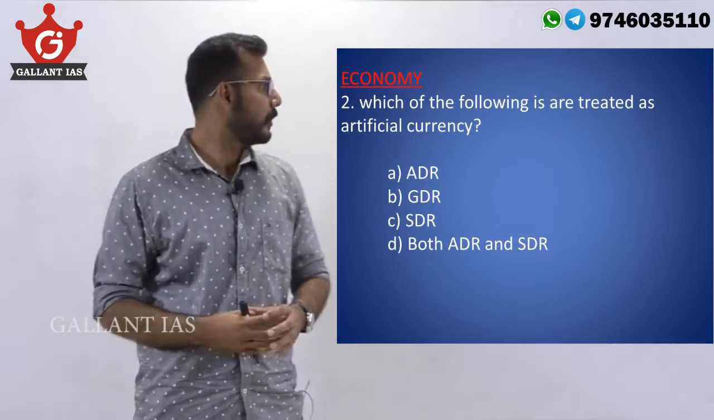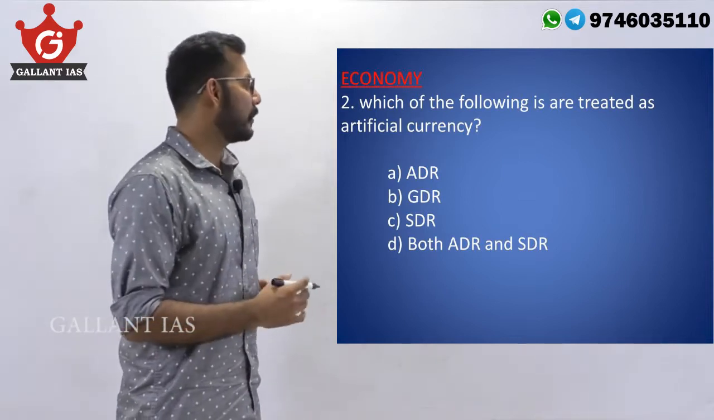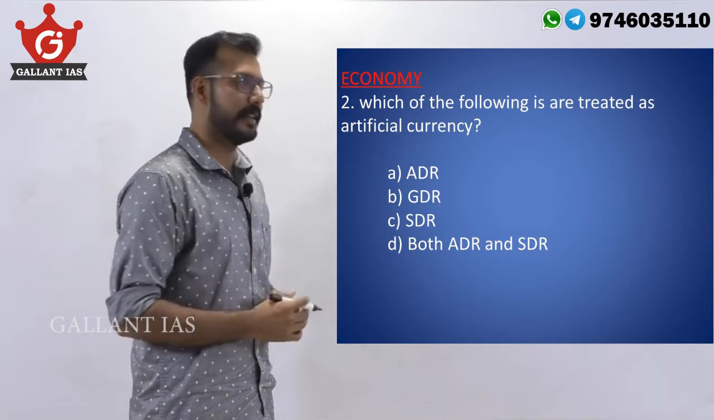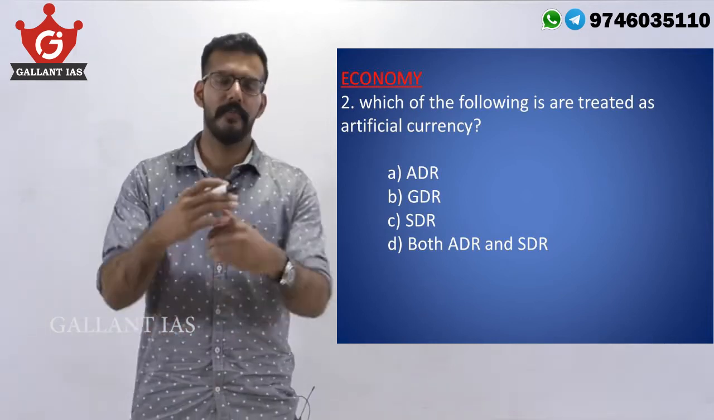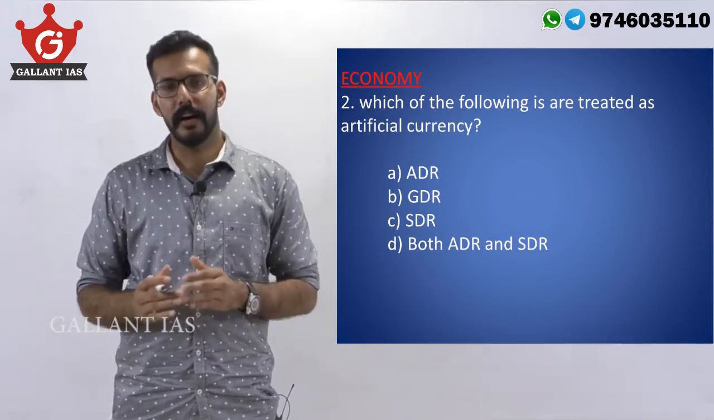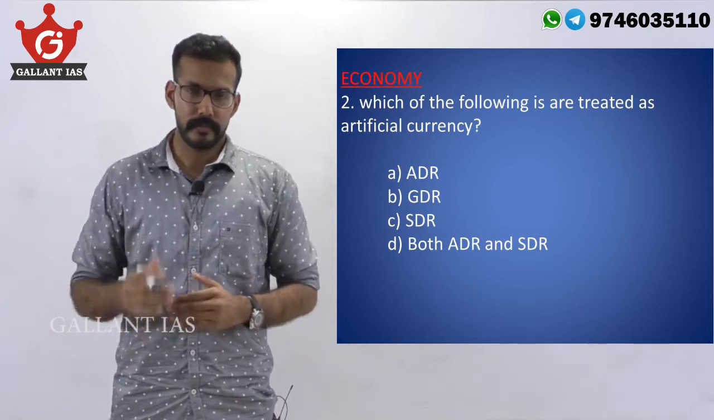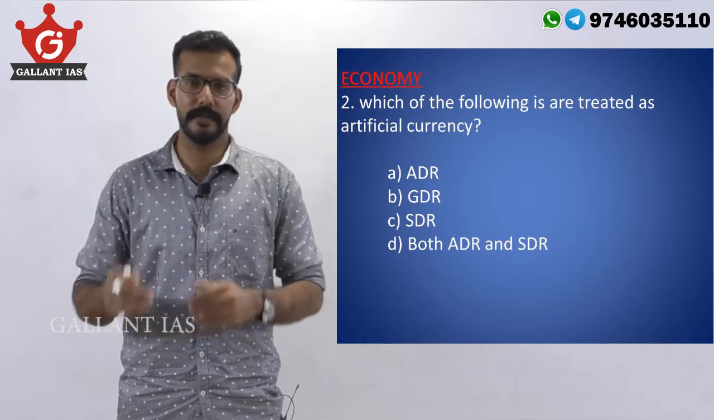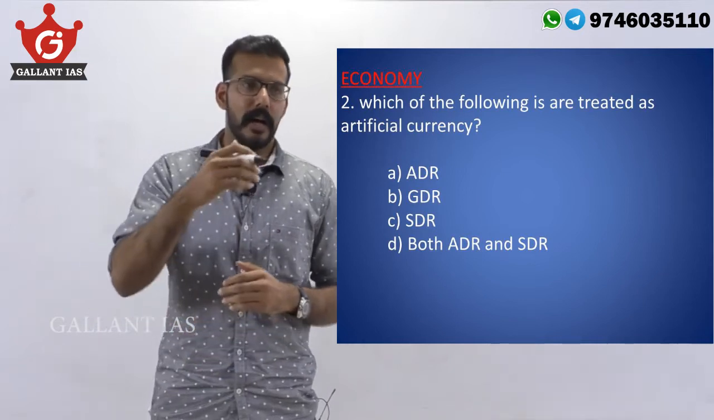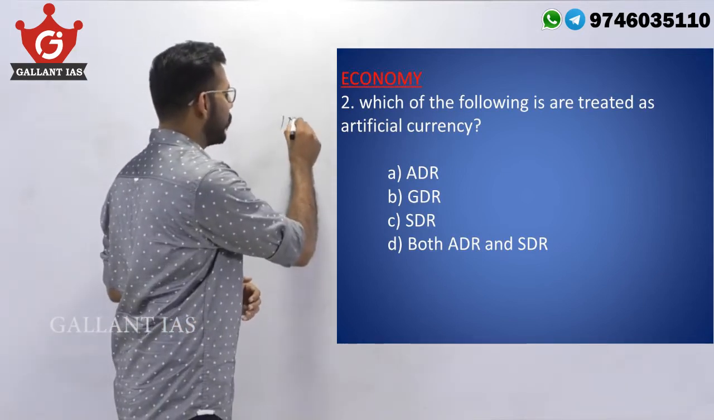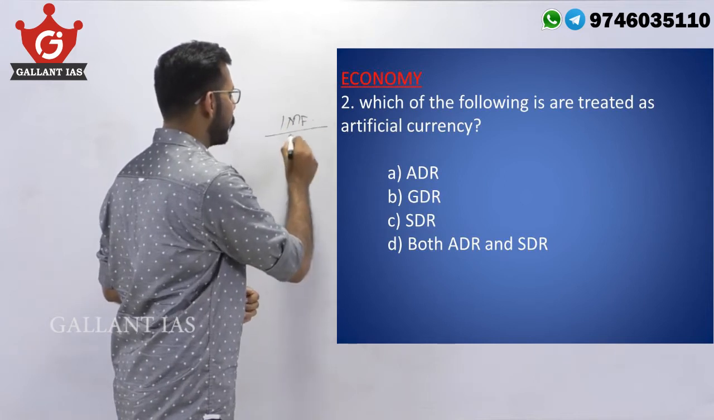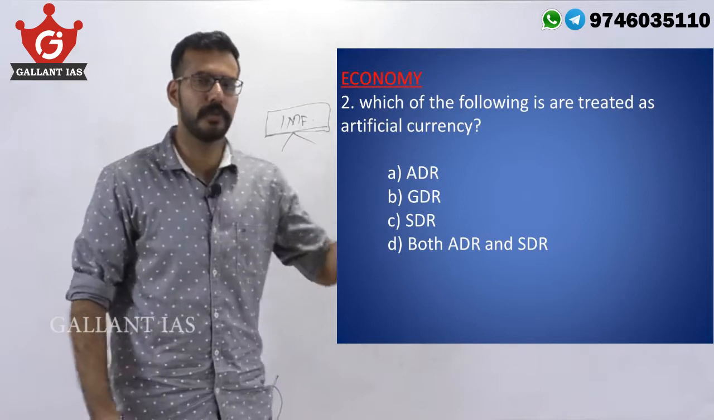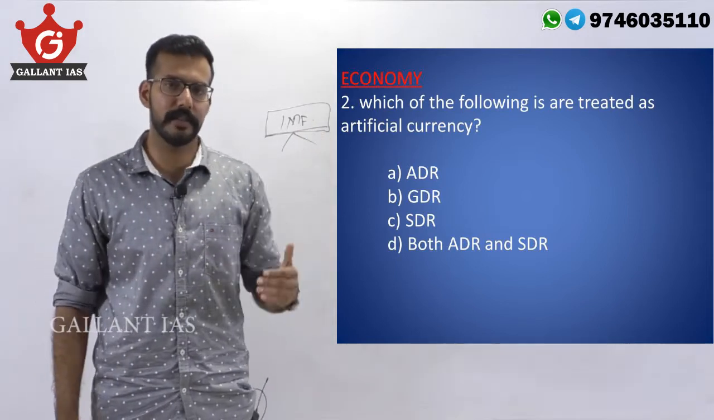Now the second question. Which of the following is treated as artificial currency? ADR, GDR, SDR, and both ADR and GDR. Now, after the end of World War II, trade was given much importance in the international sphere of activities. And the IMF, International Monetary Fund, was created to ensure smooth trading of goods and services between countries.